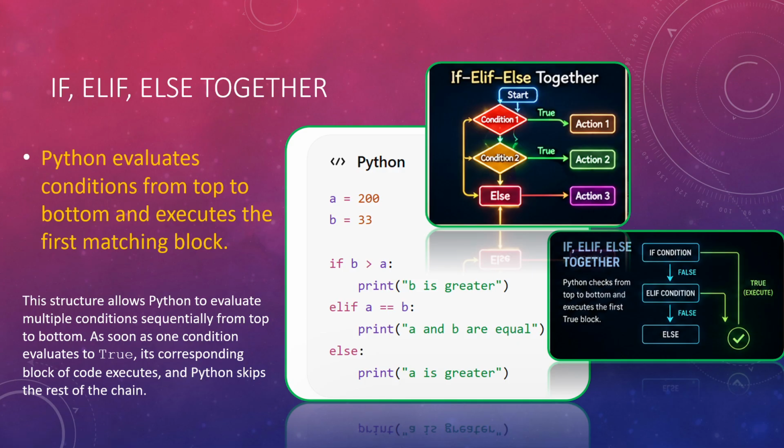So if this condition is true, then only this will be done and all the others will be skipped. The rest of the chain is skipped. So Python checks from top to bottom and executes the first true block, whichever it is.